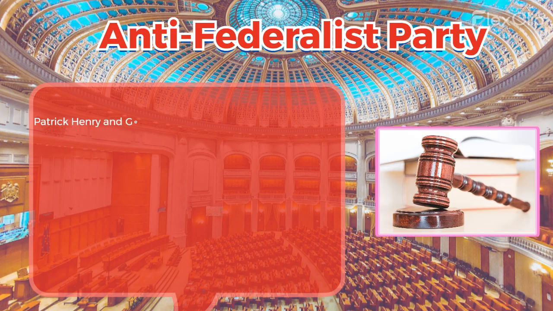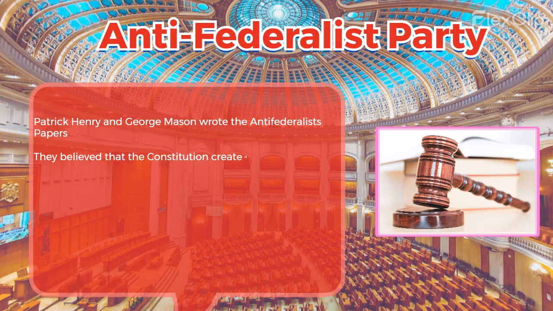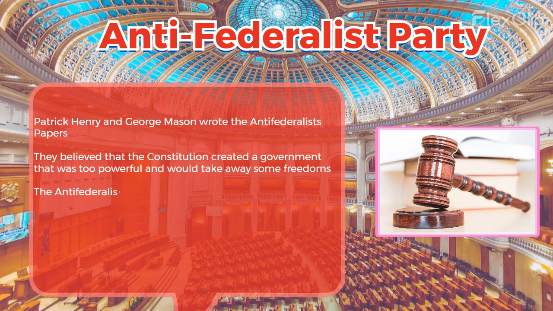The Antifederalists, on the other hand, had Patrick Henry and George Mason, who wrote the Antifederalist Papers. They believed that the Constitution created a government that was too powerful and would take away some freedoms. The Antifederalists demanded a Bill of Rights be added to the Constitution before they would ratify it.